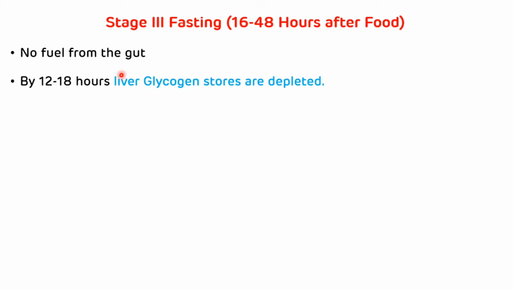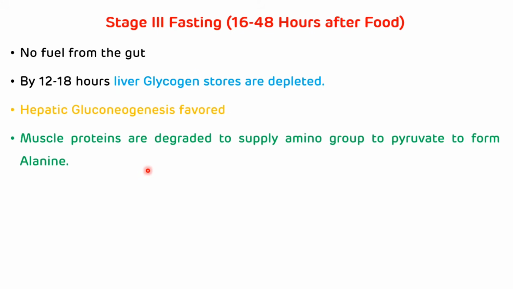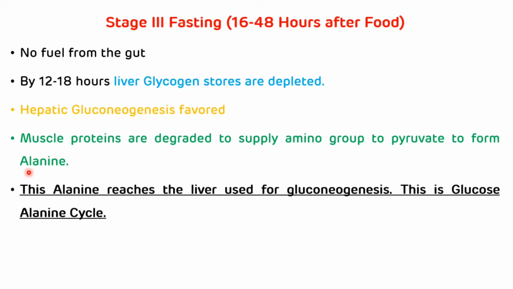Now stage 3, that is 16 to 48 hours after taking the food. There is again no fuel from the gut, and by 12 to 18 hours, liver glycogen stores are depleted and hepatic gluconeogenesis is favored. Muscle proteins are degraded to supply amino groups to pyruvate to form alanine. This alanine reaches the liver and is used for gluconeogenesis, which is the synthesis of glucose from various non-carbohydrate sources like lactate, propionyl-CoA, the glycerol part of fat, and alanine. This is called the glucose-alanine cycle.